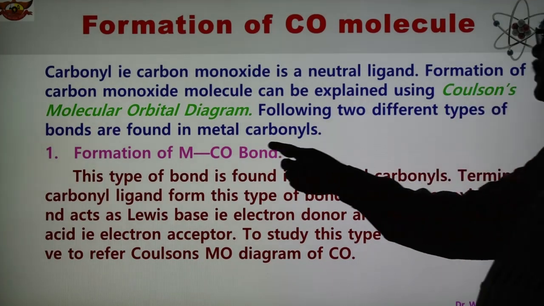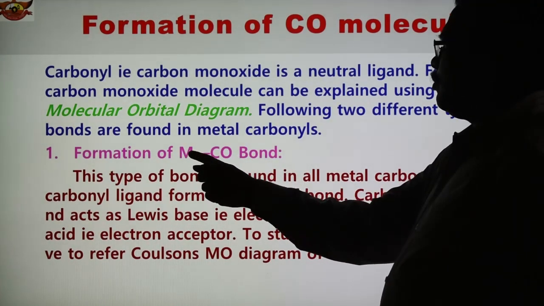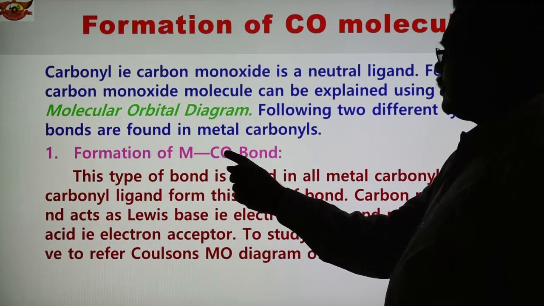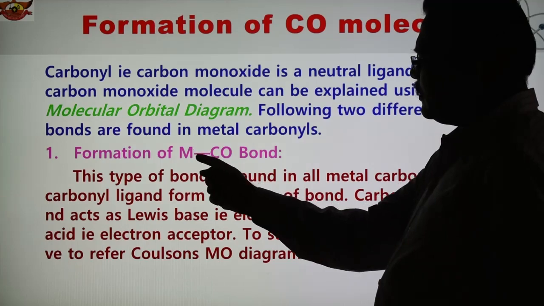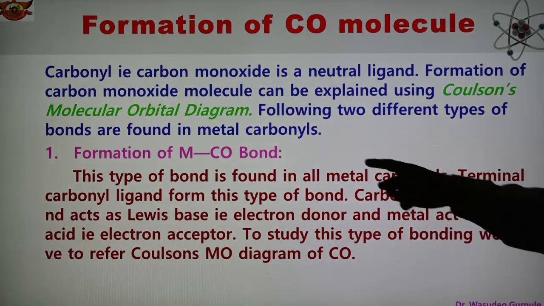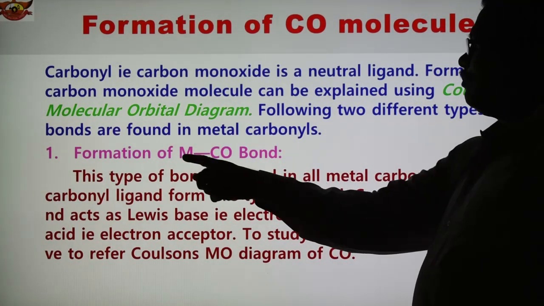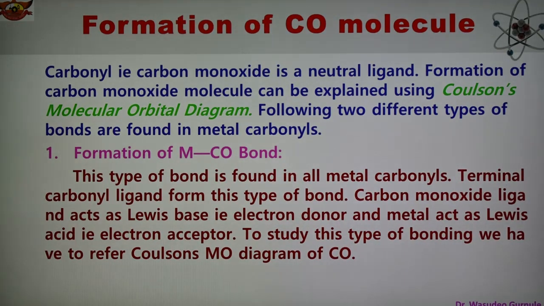So in this case, first bonding is the formation of bonding between metal and the carbonyl. So carbonyl donate electron pair here to the metal. So in this case, CO is a donor, metal is a acceptor. So they act as a Lewis acid base type, and this type of bonding is found in all metal carbonyl.